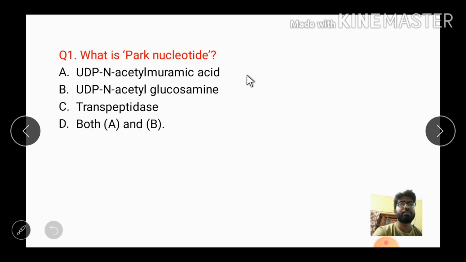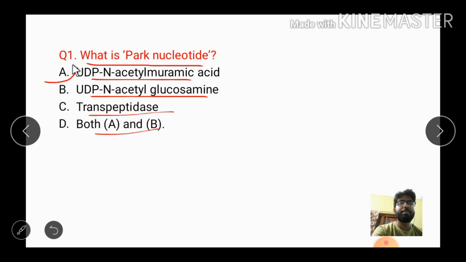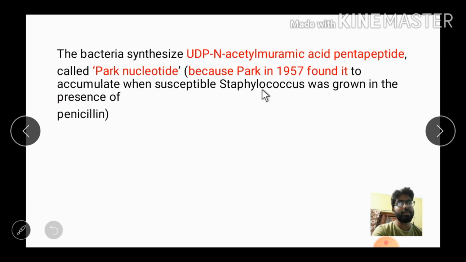Then coming to the question portion. Okay, see, the first question is: what is Park nucleotide? You can see that 4 options are there. One is UDP N-acetyl muramic acid, next is UDP N-acetyl glucosamine, next is transpeptidase, and the last option is A and B. See, UDP N-acetyl muramic acid is known as Park nucleotide. Why is it known as Park nucleotide?